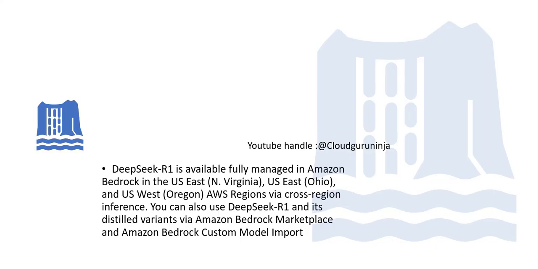Okay, where did AWS put this? They have put it in these regions: North Virginia, US East Ohio, and US West Oregon. These are the regions they have put it in, and there you can access it via cross region inference.